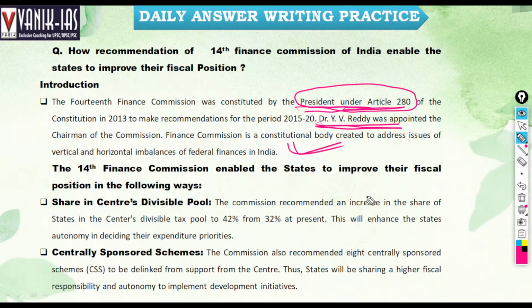So this Finance Commission is to create a balance among the states, to induce competitive federalism, and to reduce the intrastate inequality. The 14th Finance Commission enabled the states to improve their fiscal position in the following ways.